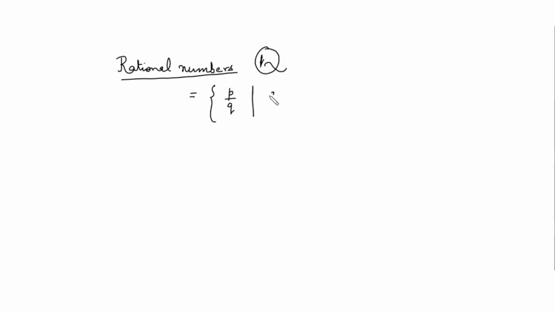The next is the set of rational numbers. Rational numbers are denoted by the symbol Q, and this is a set of numbers of the form P by Q where Q is non-zero and P and Q both are integers.